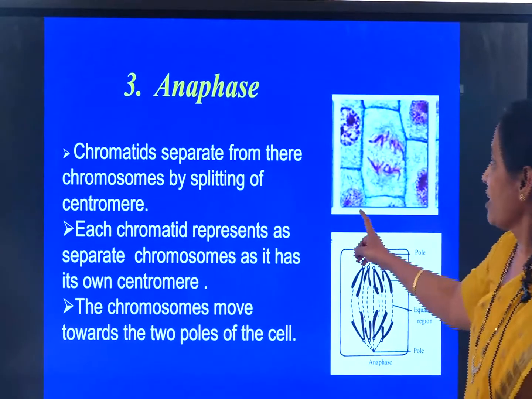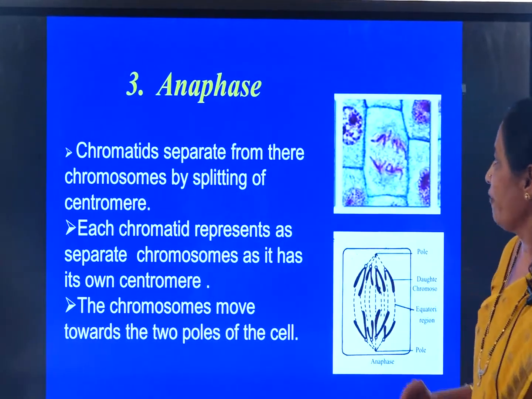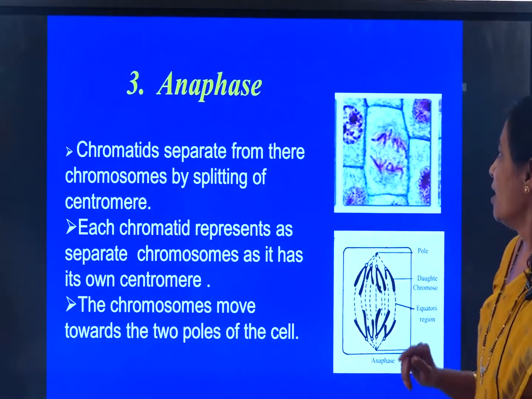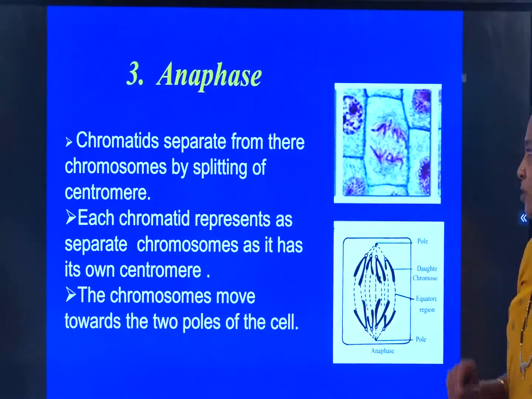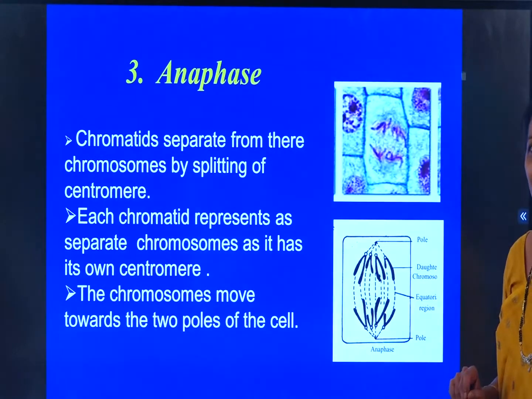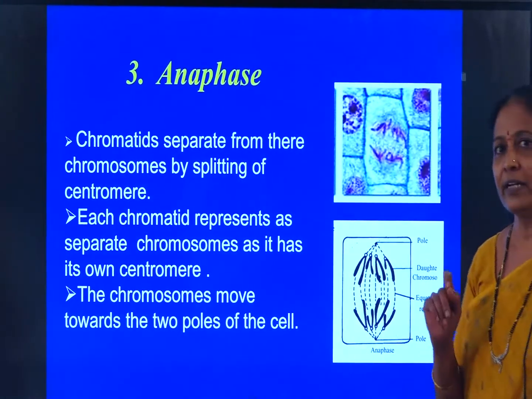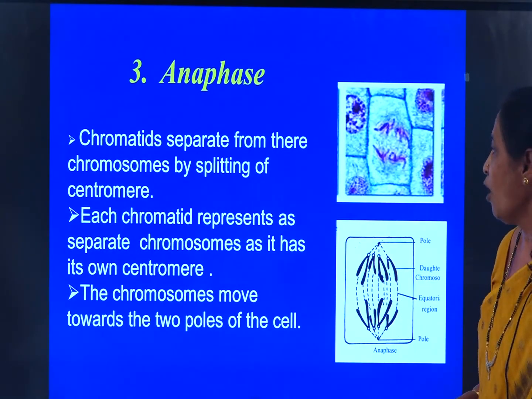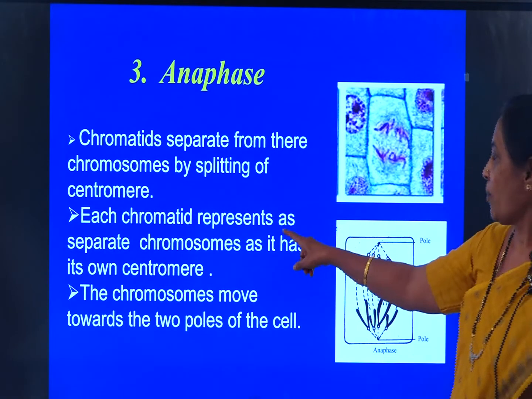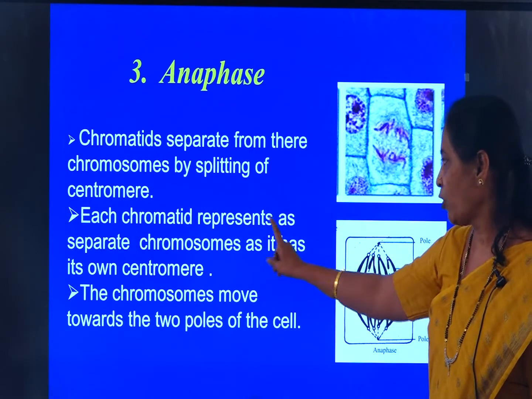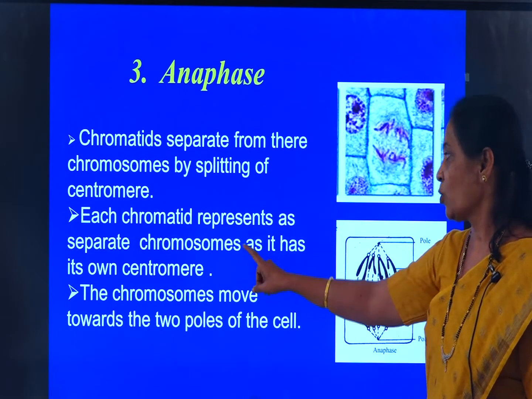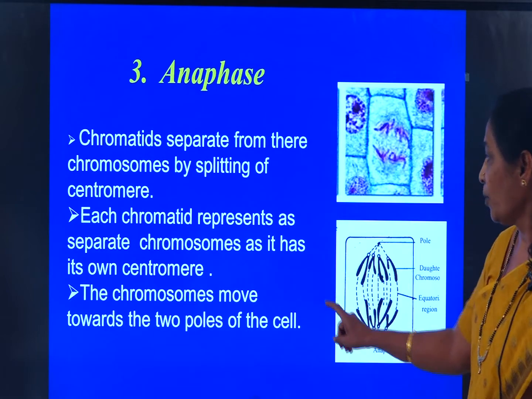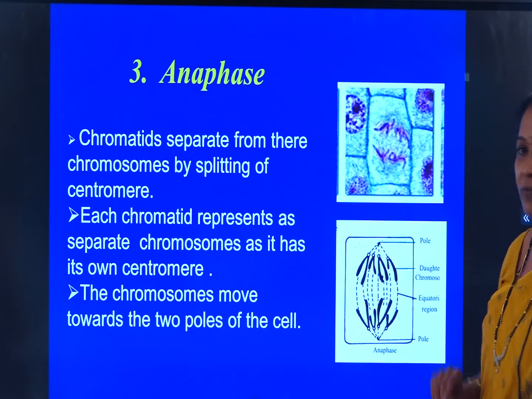The third phase is the anaphase. What happens in the anaphase is the chromatids separate from their chromosomes by splitting the centromere. Here the centromere divides. That is, the chromatids will move towards the opposite poles. Each chromatid represents a separate chromosome as it has its own centromere. The chromosomes move towards the opposite poles of the cell.